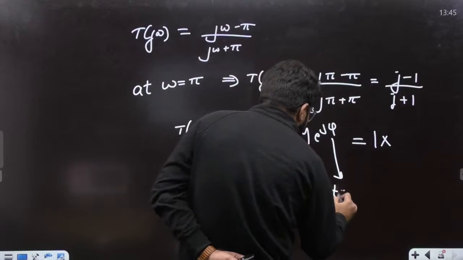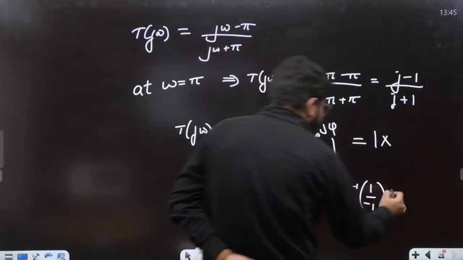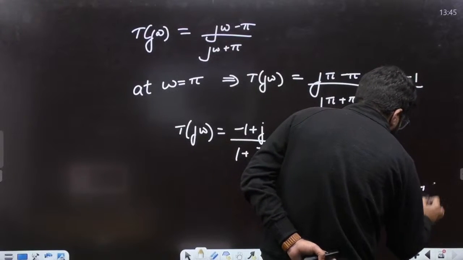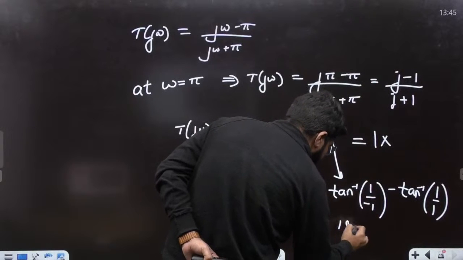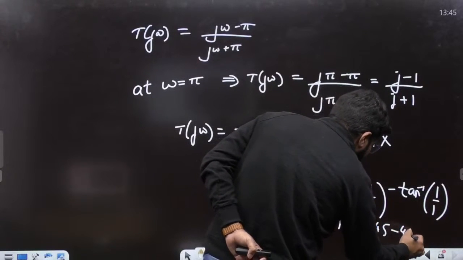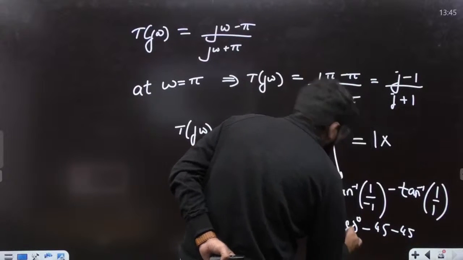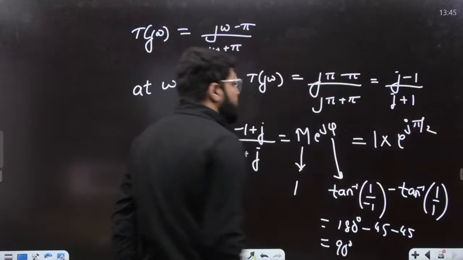So you can see that phi is tan inverse y upon minus x, that is 180 degree minus tan inverse y by x, minus tan inverse 1 upon 1. So 180 minus 45, the phase is 90 degree. So e raised to the power j pi by 2 in terms of radian.